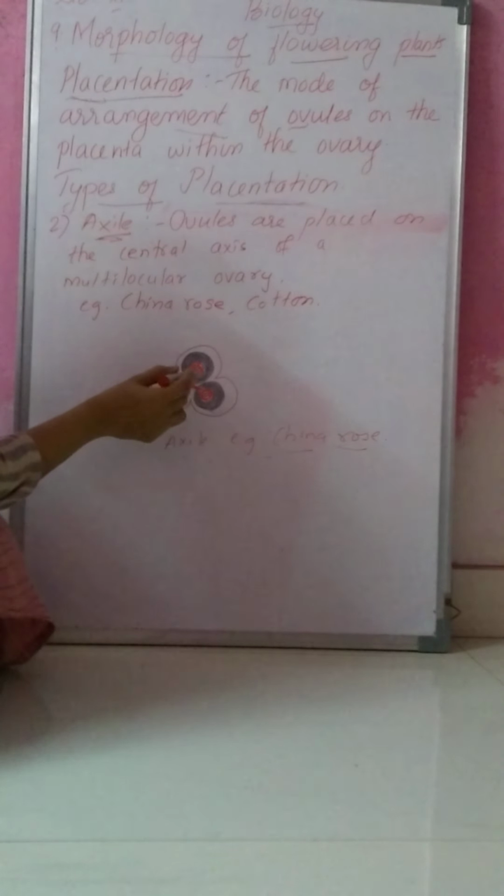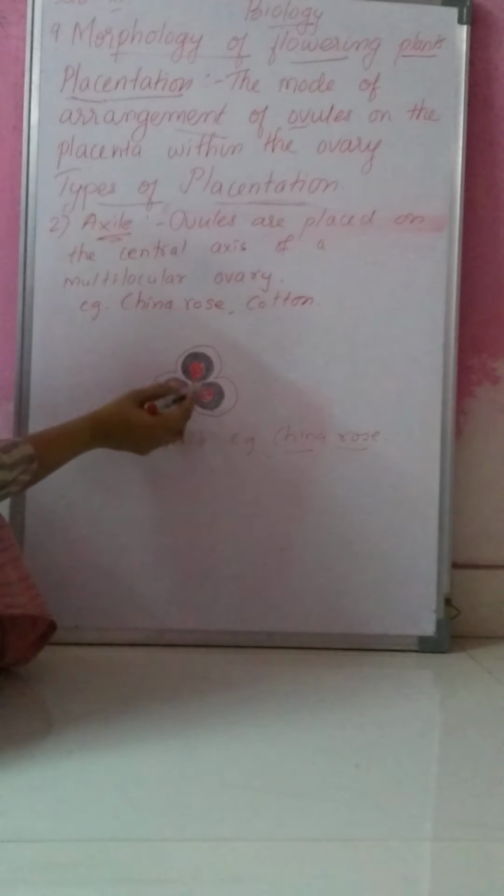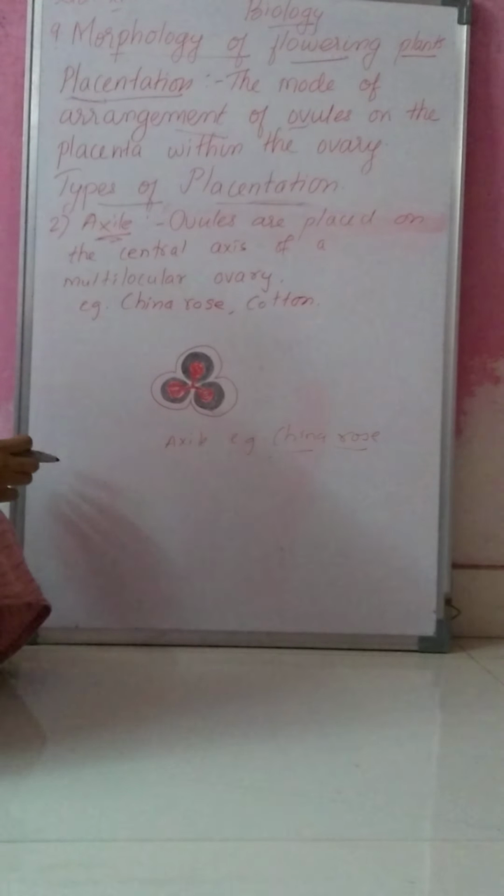Okay. What happens in China rose or cotton? Here you can see ovules are placed on the central axis of a multilocular ovary. Okay, this type of placentation is known as axile placentation.